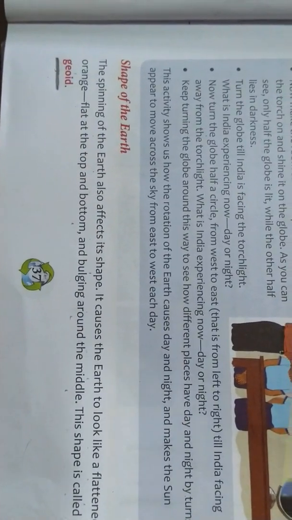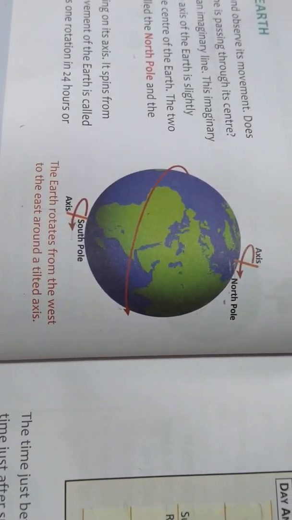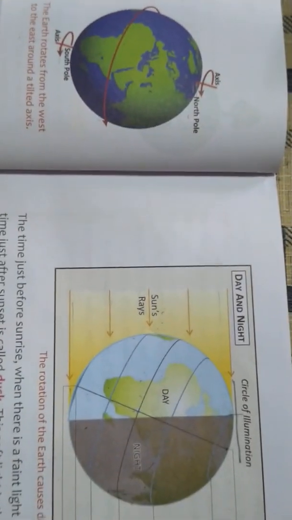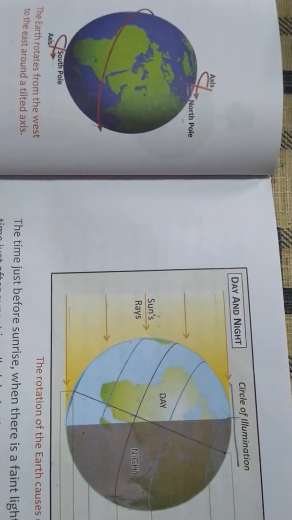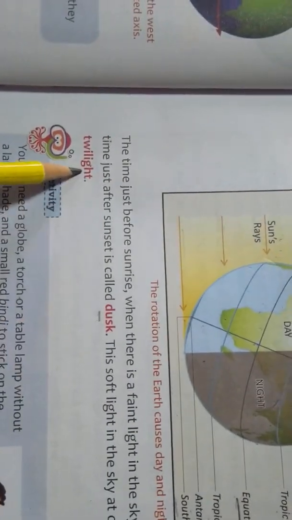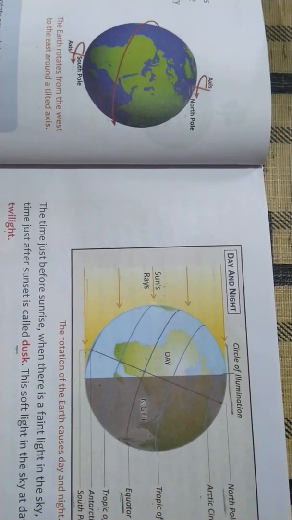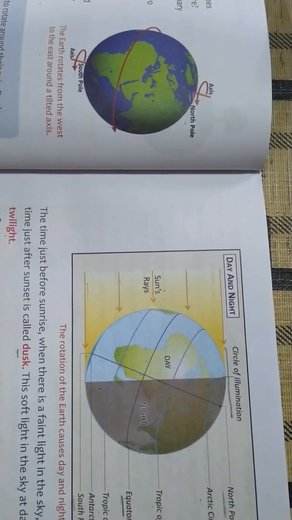So children, this much for today. Today we have completed rotation of the earth and its effects. Hope you have understood well. Go through the chapter, and if you have any problem, let me know. All the difficult words, dawn, dusk, twilight, all these I have discussed. I think you will find it very easy if you go through the chapter twice or thrice.